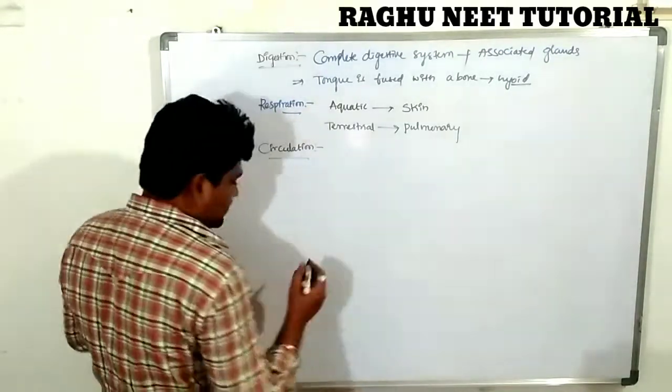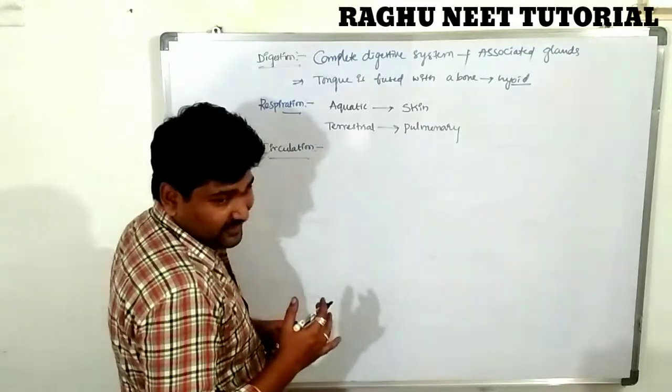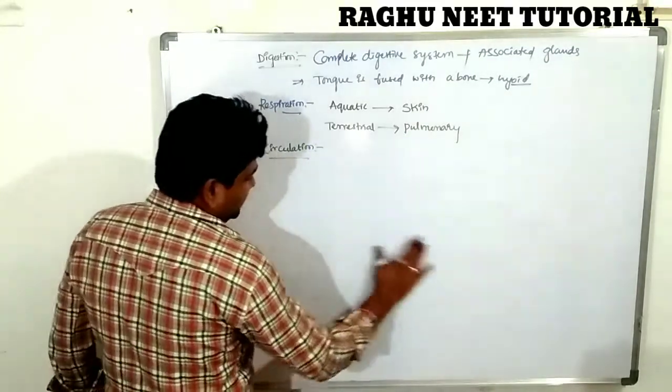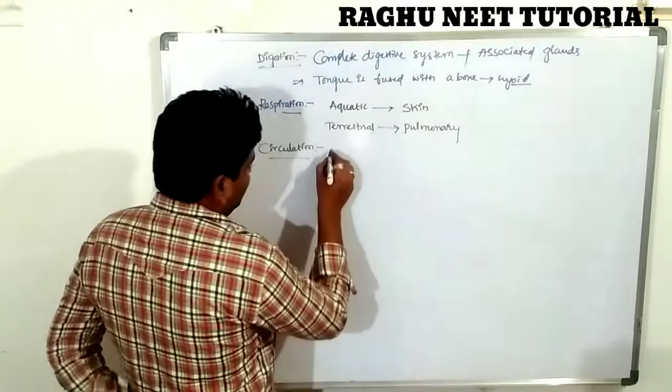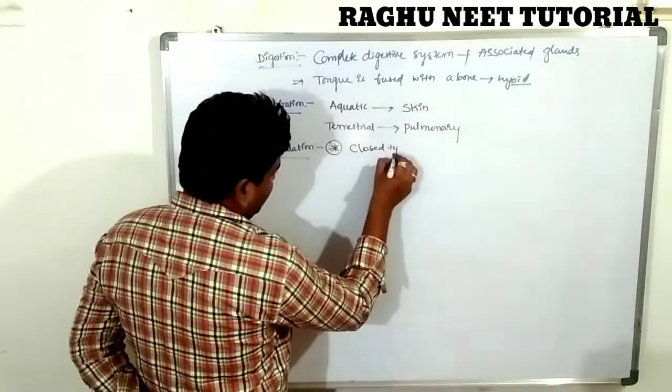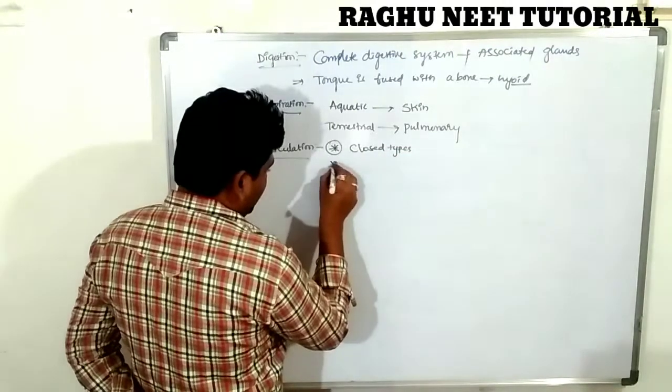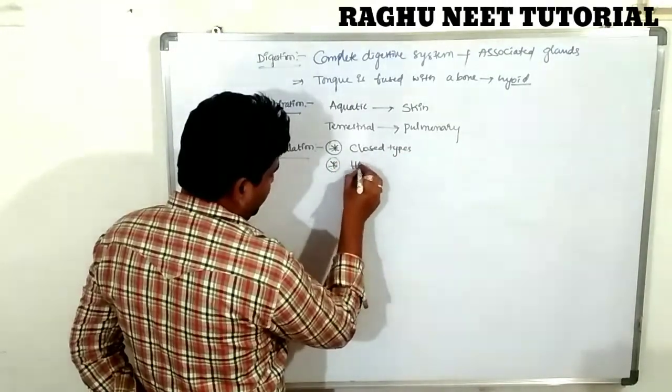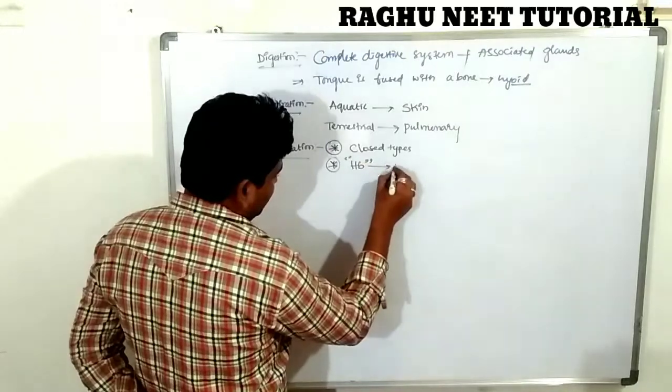Everyone listen carefully, as some important points come in this explanation. It is a closed type of circulation, and the blood pigment is hemoglobin, so the blood looks red in color.